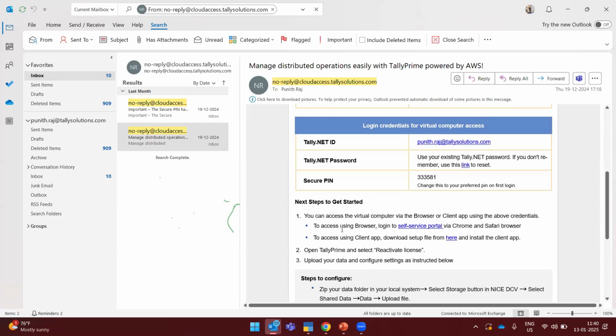You can also see the next step has been given: you can access the virtual computer via browser, which was already discussed, and also the client application. If anyone wants to access their Tally on the browser, they just have to click on this hyperlink. It will redirect to the self-service portal, where it will ask for the credentials, the tally.net ID and password, and this secure PIN. Once you mention this secure PIN, it will ask you to change it, as this PIN is generated by the system. Once you change the secure PIN, it will again take you to the virtual machine.